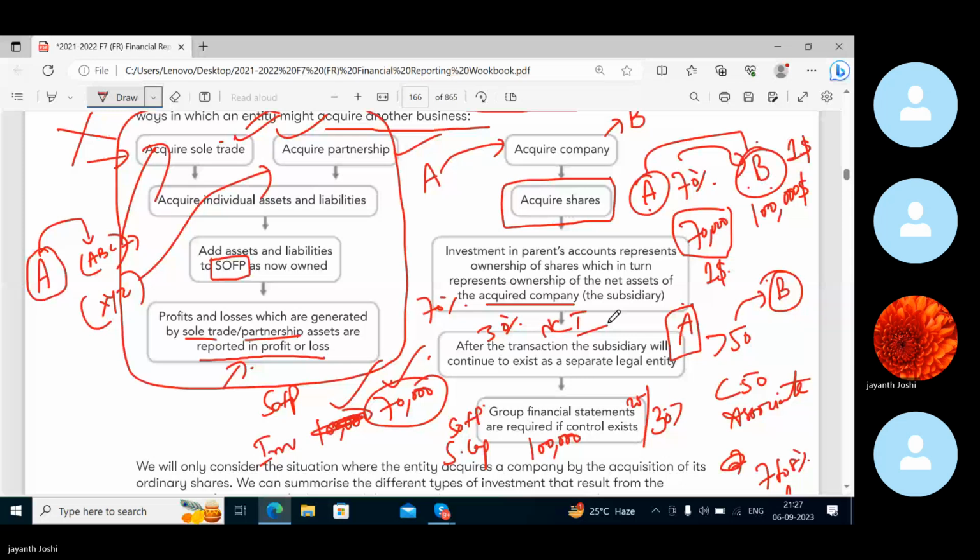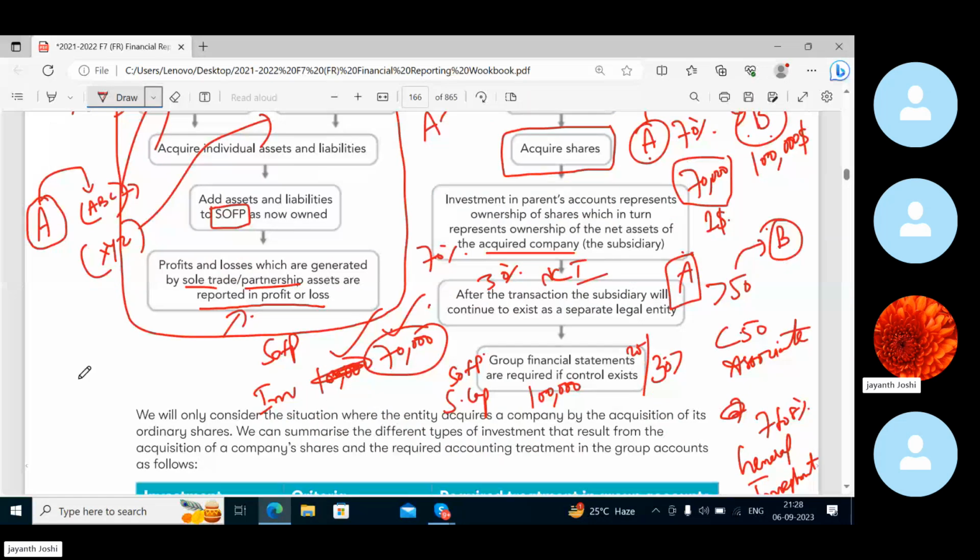Next point. After the transaction, we can see investment in the parent's accounts represents ownership of shares, which in turn represents ownership of net assets of the acquired company. So here we can see that the parent has got net assets. What do you mean by net assets? Net assets is nothing but total of assets minus liabilities. What do you mean by total assets minus liabilities? It's nothing but equity, right? So this particular 70,000 investment in B company shows the equity of A company in B company. That's called net assets.